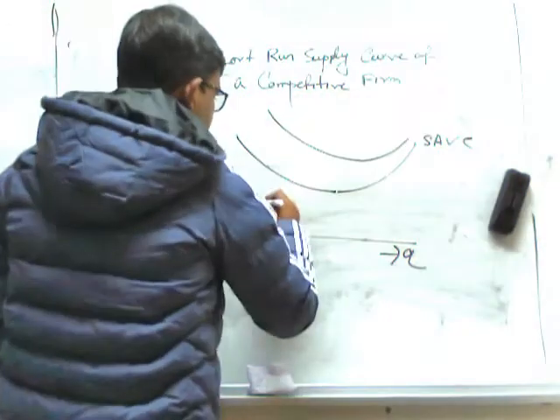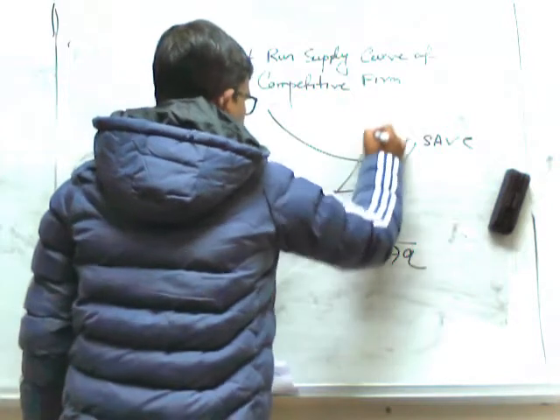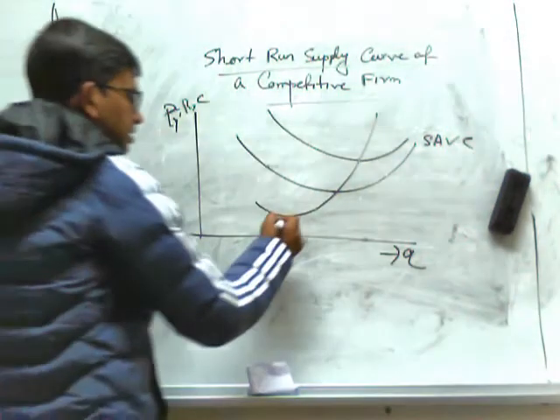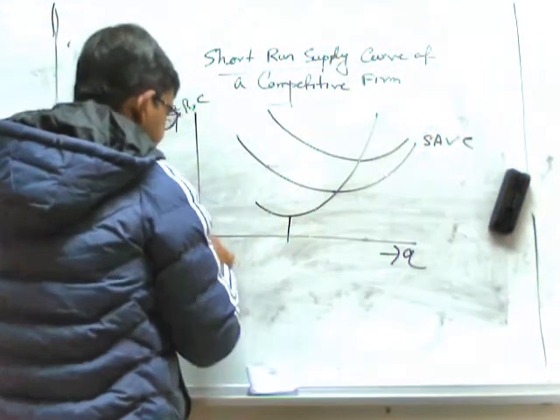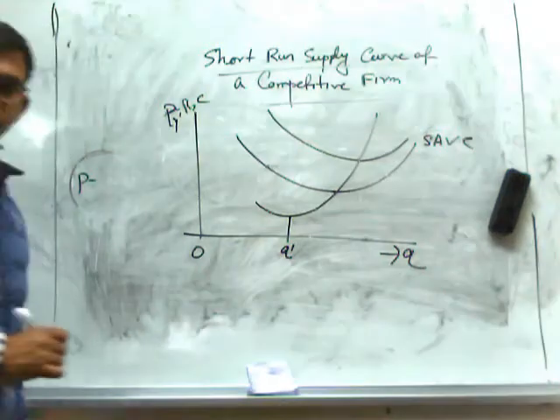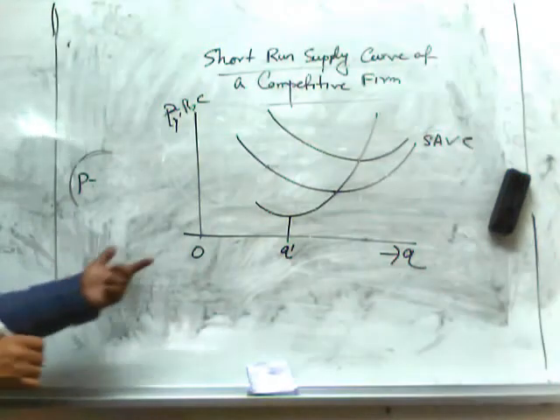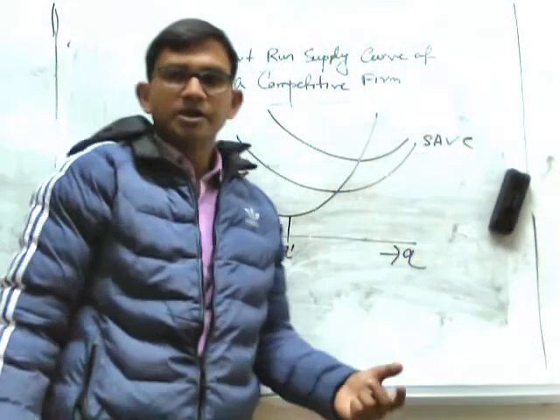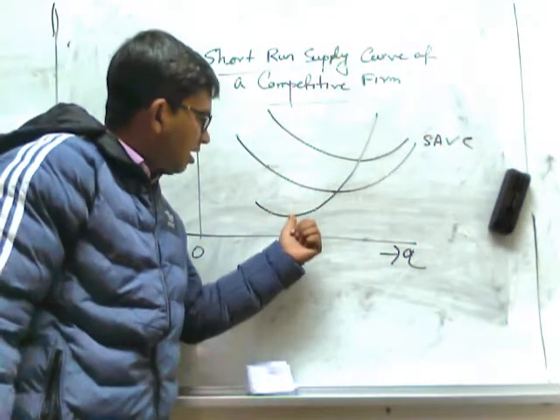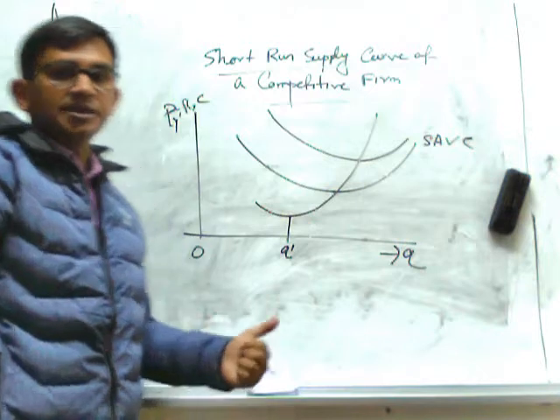Now this is the short run marginal cost curve. After the output level OQ dash, the marginal cost curve is upward rising. But the question is, is the entire part starting from OQ dash the supply curve?